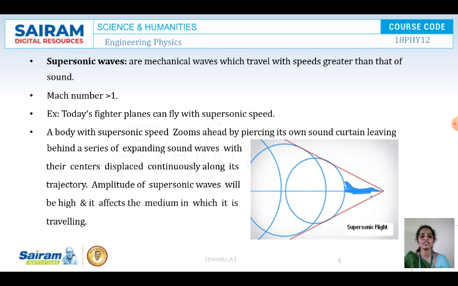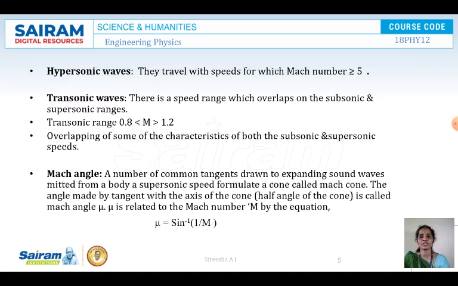You can see here, this is the best example. Here is a body with supersonic zones. This is a diagram where you can see the jet is moving faster than the sound waves. So the jet is moving here, and you can hear the sound waves here because the sound is traveling a little bit slowly when compared to the speed of the jet. Such speeds are called supersonic speeds.